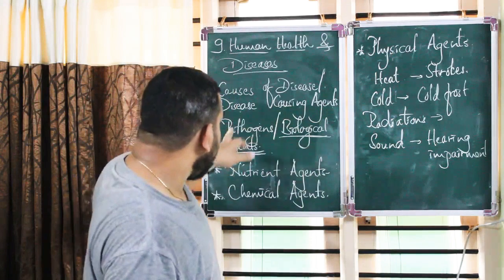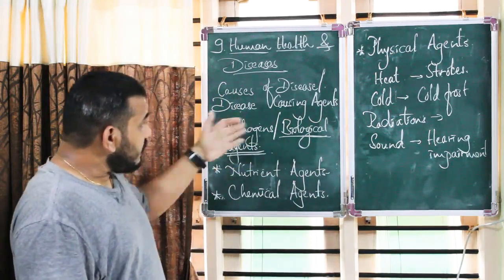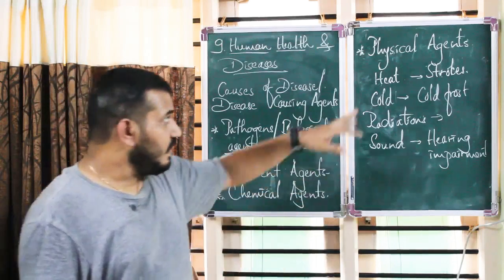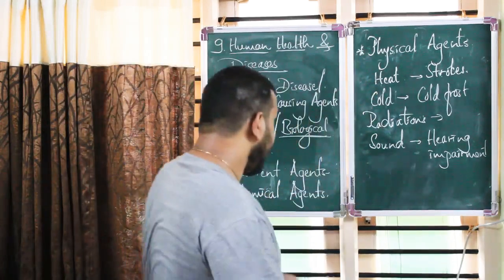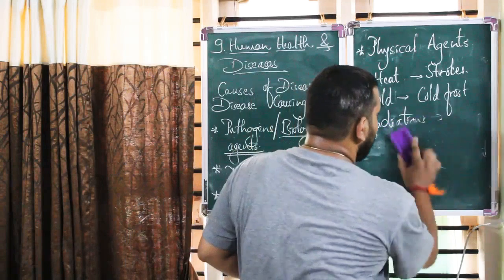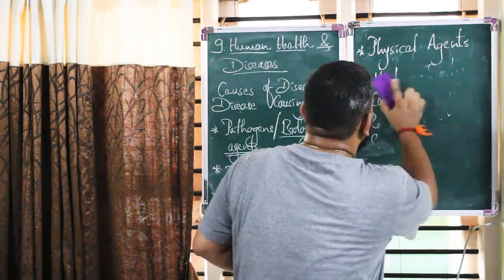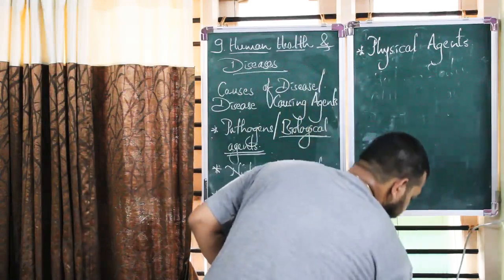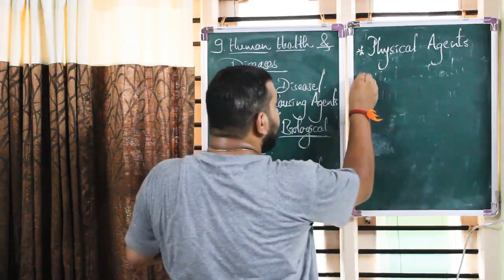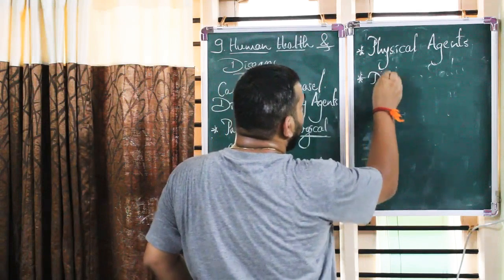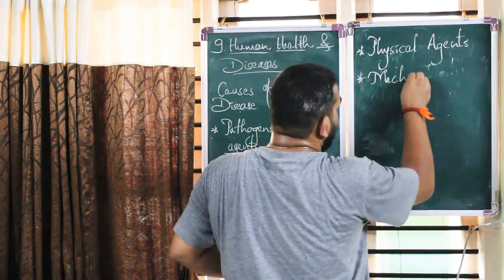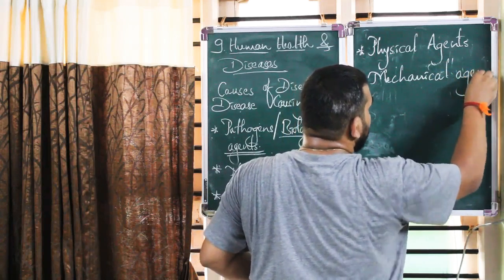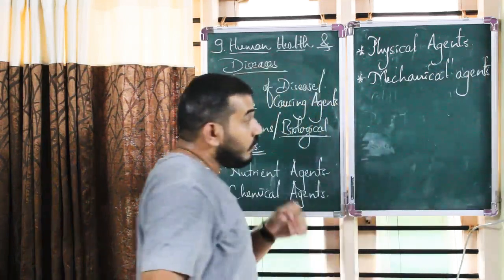So we have pathogens or biological agents, nutrient agents, chemical agents, physical agents, then there are mechanical agents which can cause diseases.